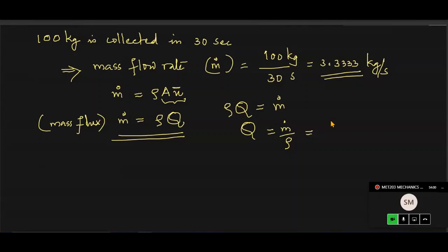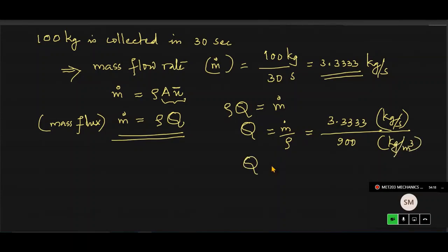So m dot of the oil is 3.33 recurring kilogram per second, divided by the density of oil, 900 kilogram per meter cube. If you do this, you will get the discharge. Some of you please calculate and let me know that much meter cube per second. Yes, sir, 0.0037 something. Okay.